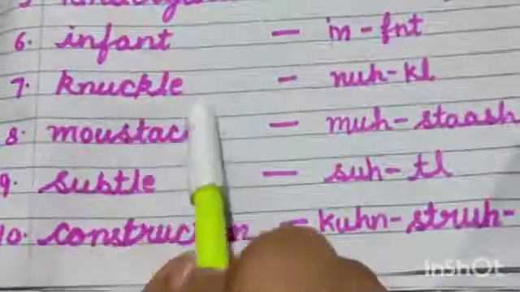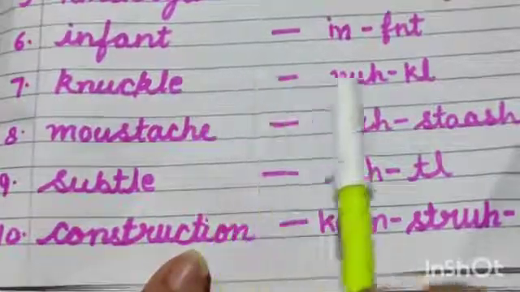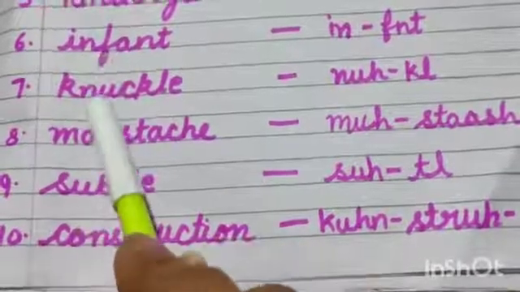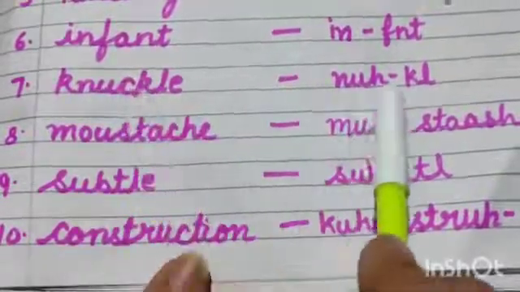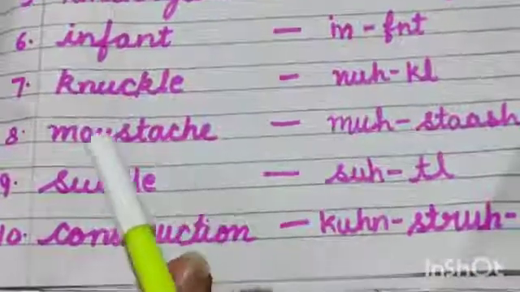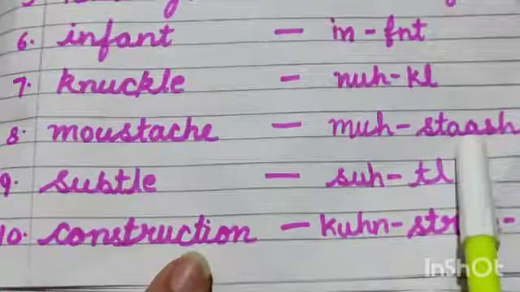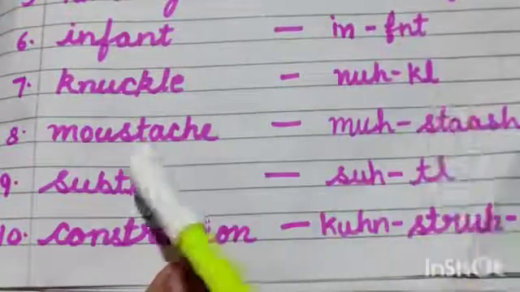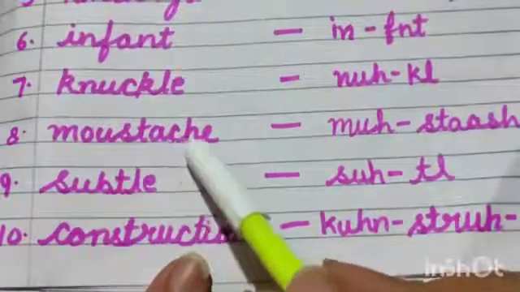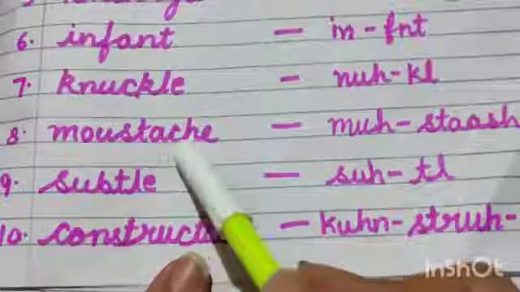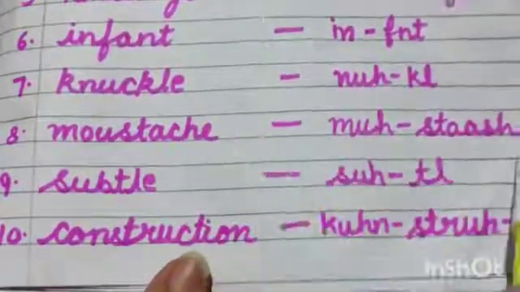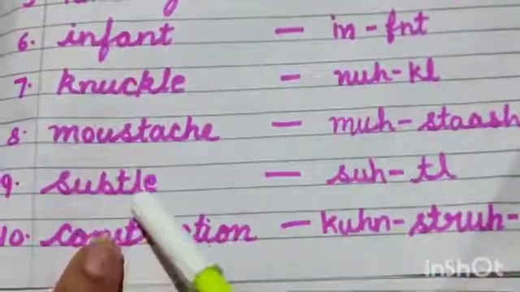Now our next word is knuckle. Here K is silent, so we have to pronounce from N, like knuckle. Then mustache. Mustache means मूछे. Many of the students pronounce it wrong. It is not tach, it is not ch, it is sh. So mustache.